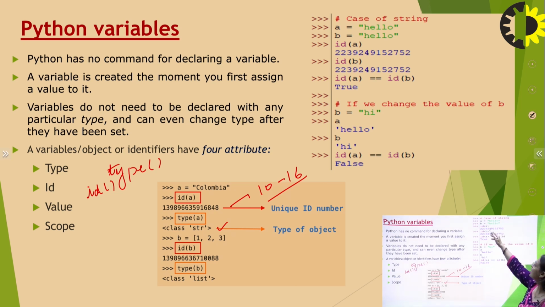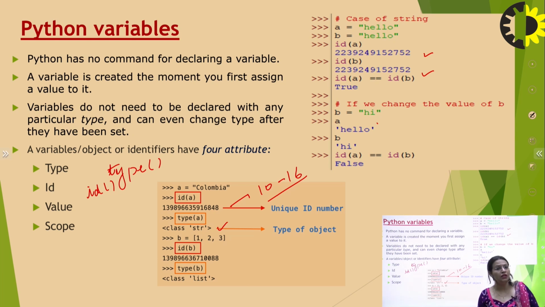Okay, so these are examples of all these things. Suppose I'm saying A and B are both hello, then the ID of A and B remain the same. If I question the Python interpreter, ID of A equal to ID of B, it will return true, because both the variables hold the same value. If I change the value of B, saying B is equal to high, so A is hello, B is high, and I ask whether ID of A equals ID of B, it will return false.